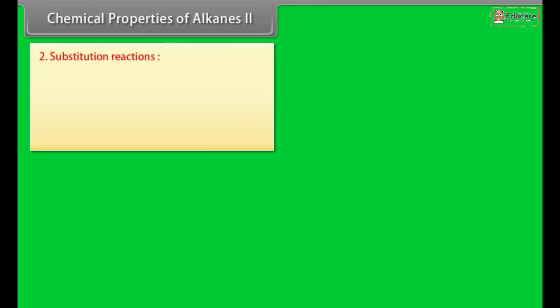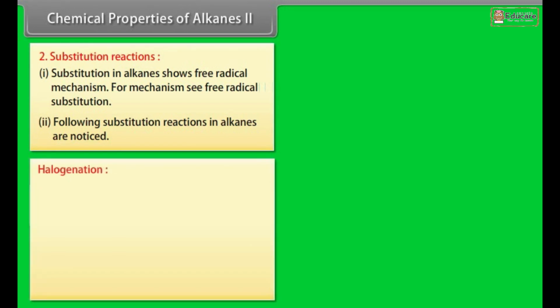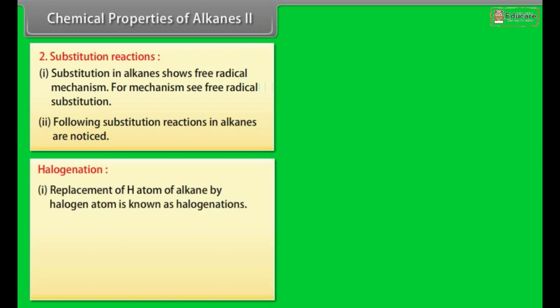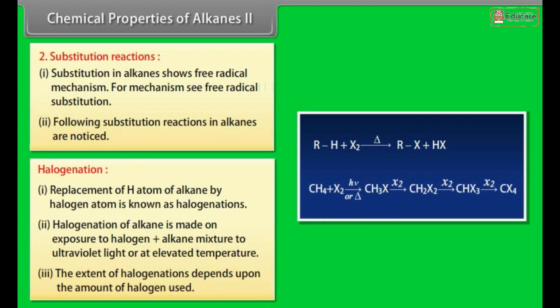Chemical properties of alkanes, 2. Substitution reactions. Number 1. Substitution in alkanes shows a free radical mechanism. For the mechanism, see free radical substitution. Number 2. The following substitution reactions in alkanes are noticed. Halogenation. Number 1. Replacement of a hydrogen atom of an alkane by a halogen atom is known as halogenation. Number 2. Halogenation of alkanes is made on exposure of a halogen plus alkane mixture to ultraviolet light or at elevated temperature. Number 3. The extent of halogenation depends upon the amount of halogen used.